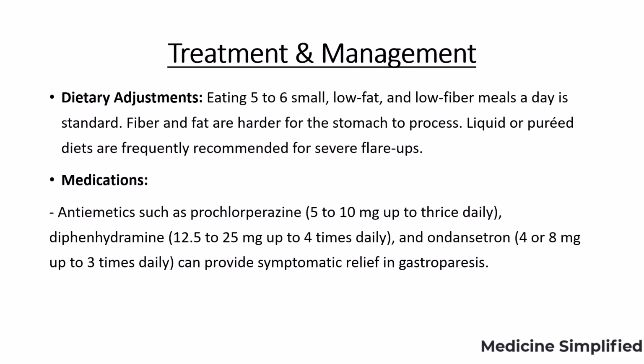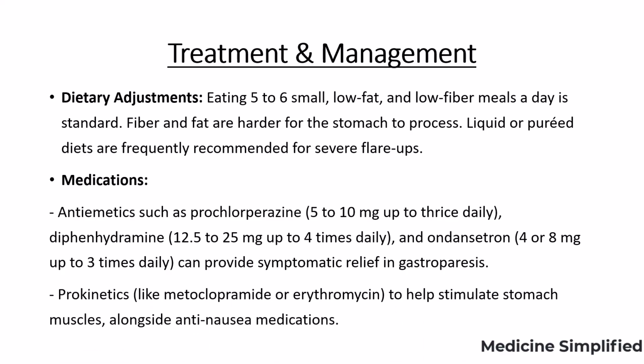Coming to the medications, antiemetics such as fluclorazepam 5 to 10 mg up to thrice daily, diphenhydramine 12.5 to 25 mg up to 4 times daily, and ondansetron 4 or 8 mg up to 3 times daily can provide symptomatic relief in gastroparesis. Prokinetics like metoclopramide or erythromycin can help stimulate stomach muscles alongside anti-nausea medications. So both anti-nausea medications and prokinetics are recommended in gastroparesis patients.